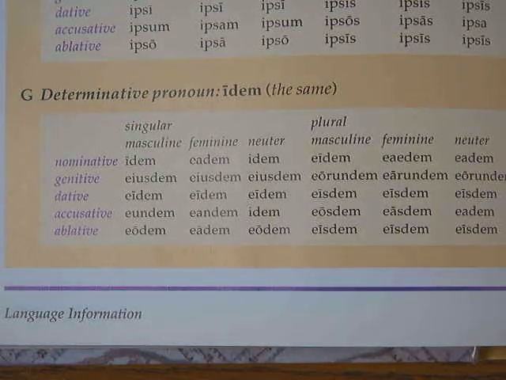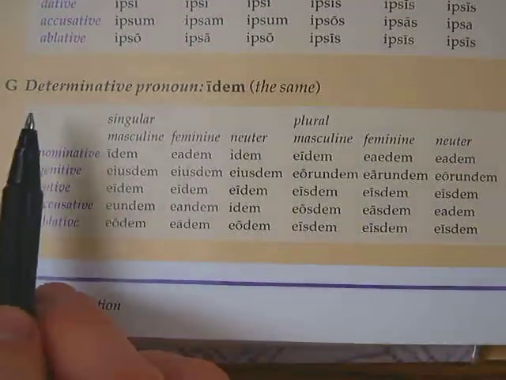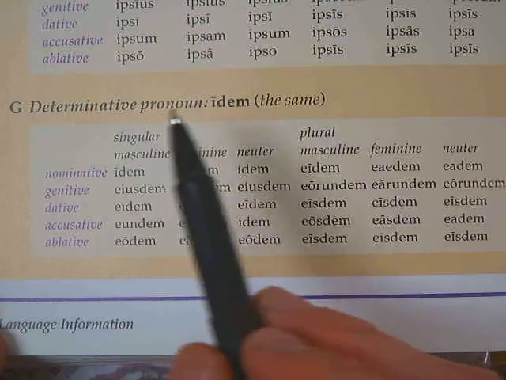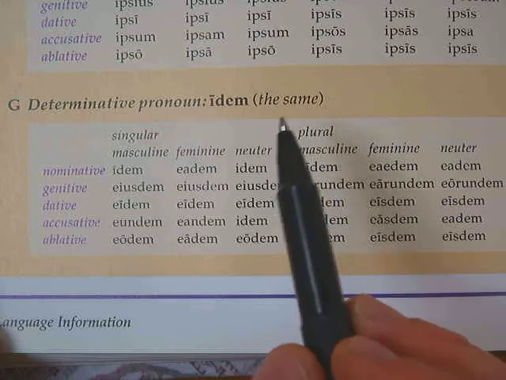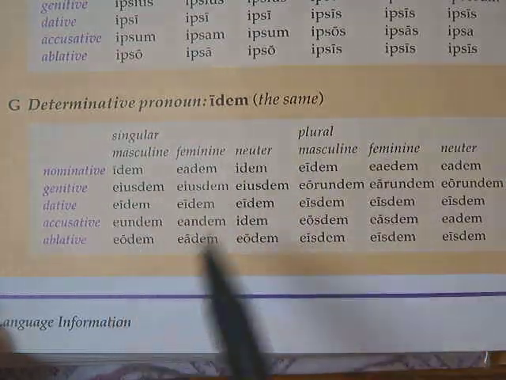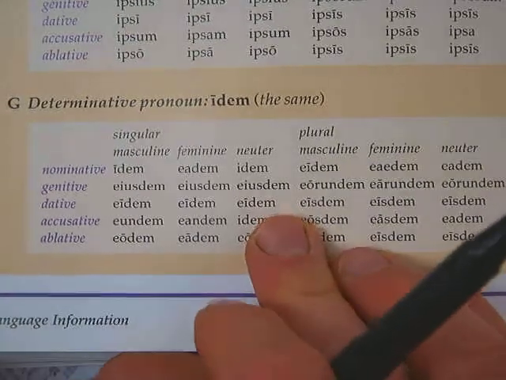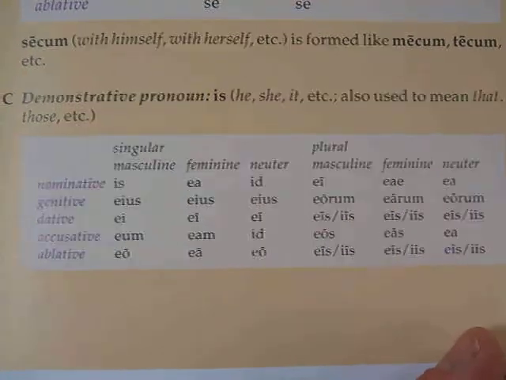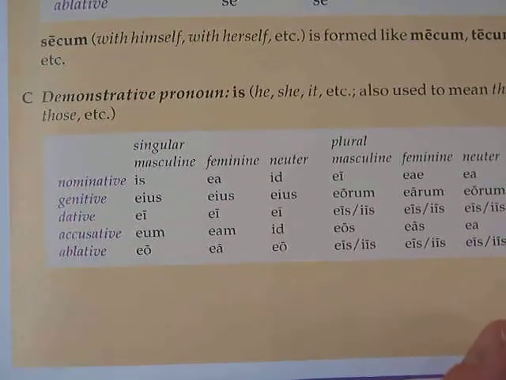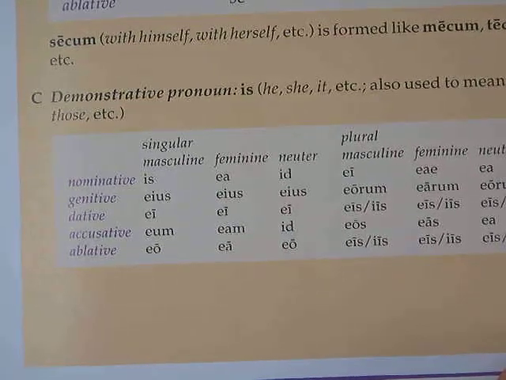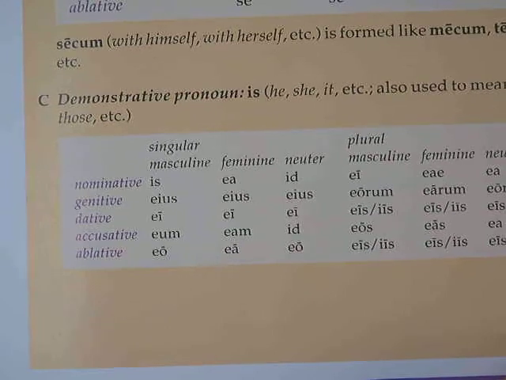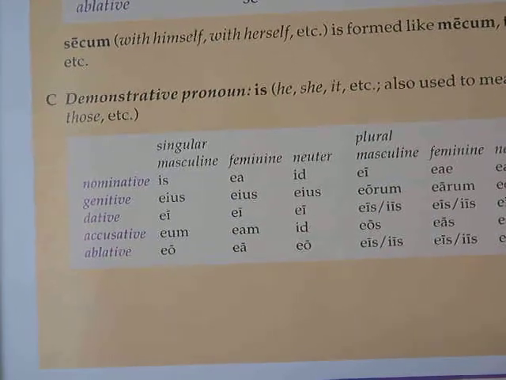Salvete. We are back for three more pronouns, some real important ones. We got the determinative pronoun, which just really means the same. Okay, it's idem, the same. Now this pronoun, you're going to look at it and say, hey, wait a minute, this looks very similar to the demonstrative pronoun is, ea, id. It's identical to is, ea, id, except they've stuck the ending dem on there, and that dem makes it mean the same thing, or the same man, or the same woman, depending on the gender.